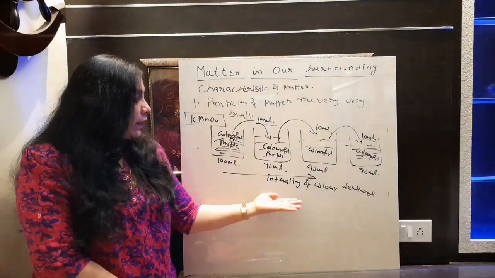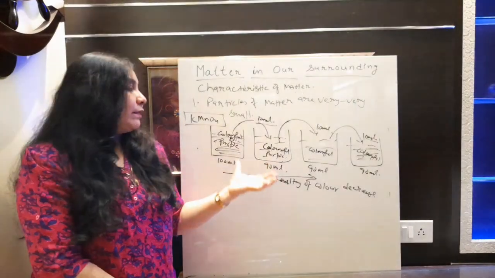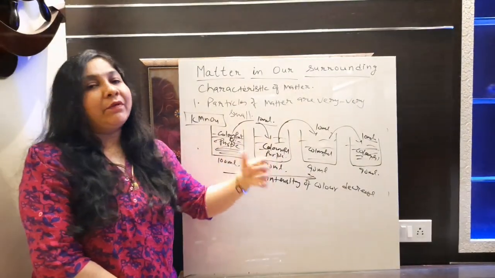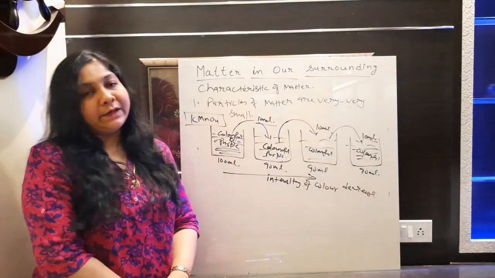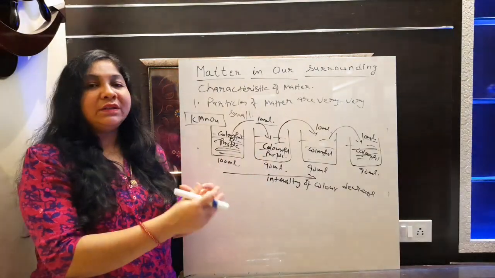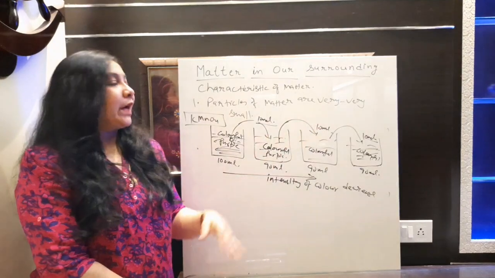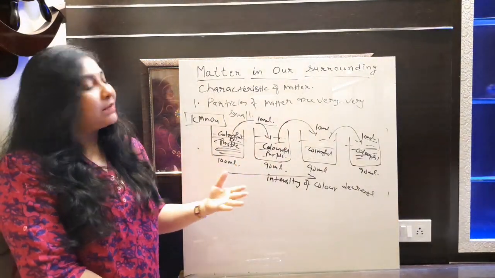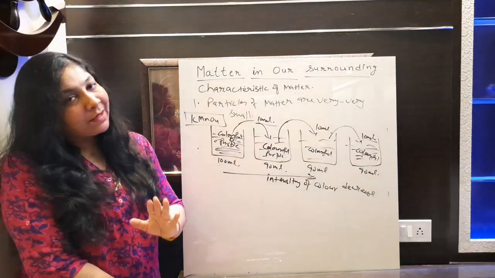Only what is going here? Only the intensity of color is reducing here. That's it. Otherwise it is able to break itself millions of times. That's why it is able to color even all the four containers, only by reducing its intensity. Why? Because you are reducing the amount of potassium permanganate also, no? Yeah, that's why. Otherwise it will split more and more times. So this experiment proved that particles of matter are very small.